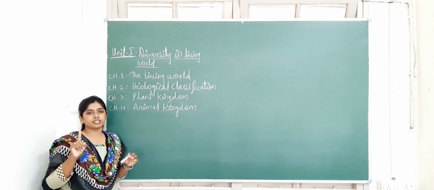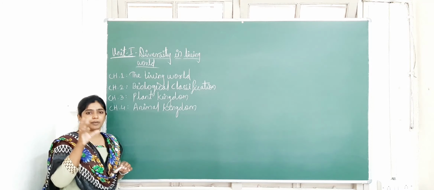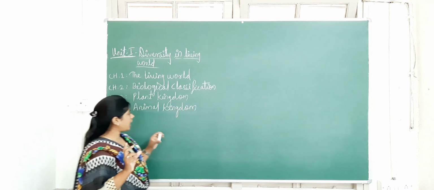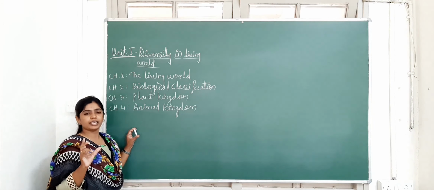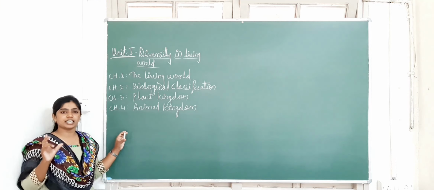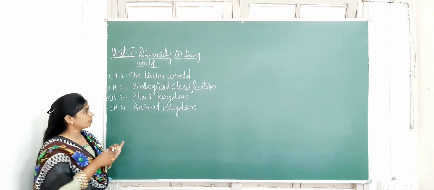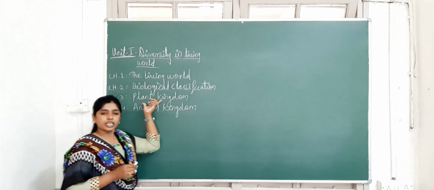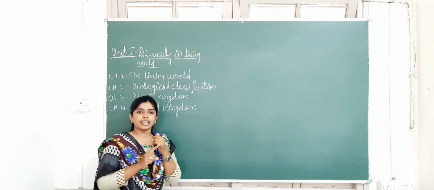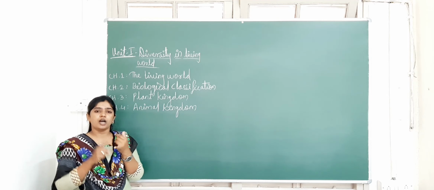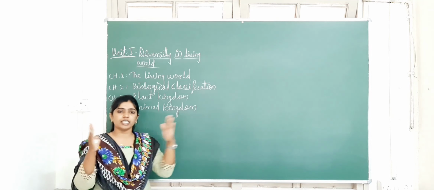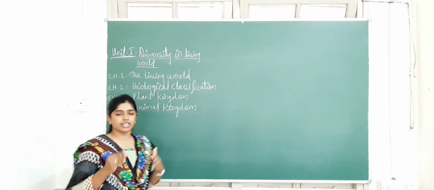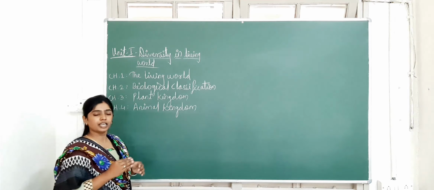Kingdom Plantae means the plant kingdom. All the plants are placed under one kingdom, called the plant kingdom. Another one is the animals. All the animals are placed in a single category, called the animal kingdom. Chapter number 3 is the plant kingdom. In that you are going to study the characters of plants and how these plants are classified again into subcategories, divisions and classes.